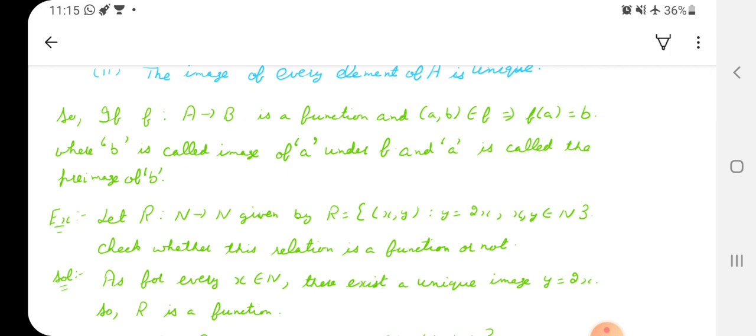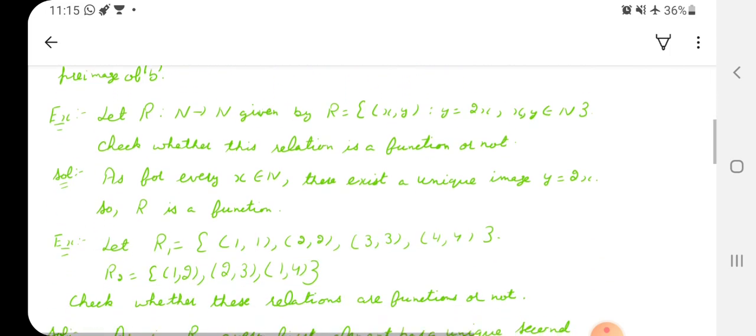So R is a function because every element also possesses an image. Why? Because if I take any natural number and double it, that will also be a natural number, right? So every element will possess an image and that image will be unique. So this relation is a function.